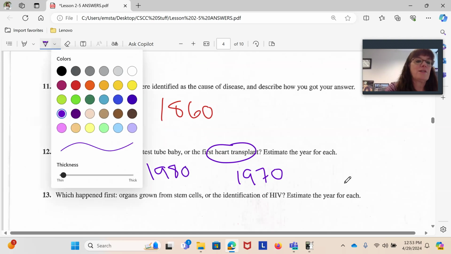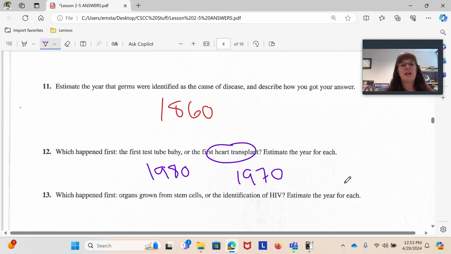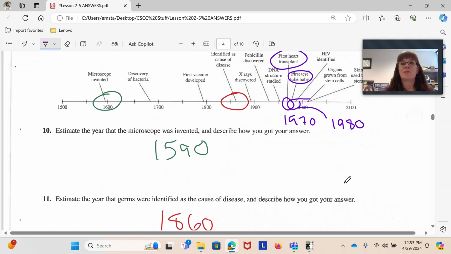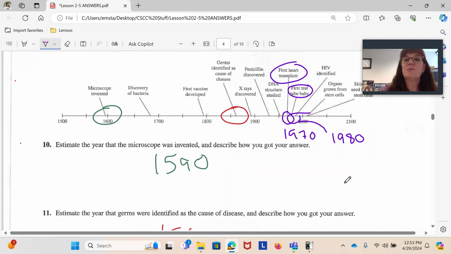Let's get yet a different color out. Which happened first? Organs grown from stem cells or the identification of HIV? Go back to our table, and we're looking for organs grown from stem cells, which is right here, and HIV identified, which is right there.